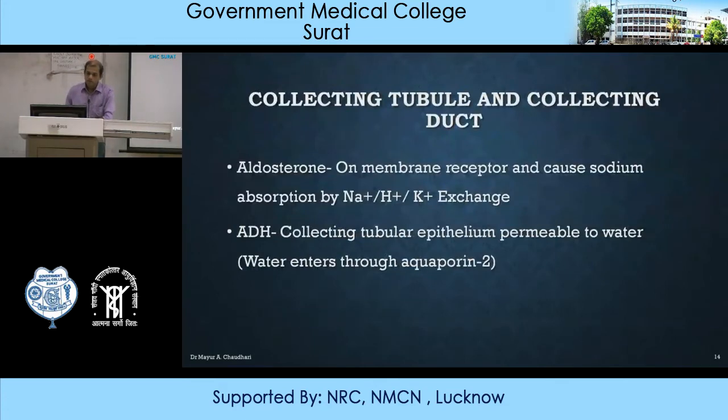Next is collecting tubule and collecting duct. There are two major forces acting at this collecting tubule and collecting duct. First one is aldosterone, that is the hormone. Aldosterone receptors are there on the membrane and they cause sodium absorption by sodium hydrogen potassium exchange. And second one is antidiuretic hormone, also known as vasopressin. They act at the collecting tubular epithelium and make this epithelium permeable to water. Basically water enters through aquaporin 2.